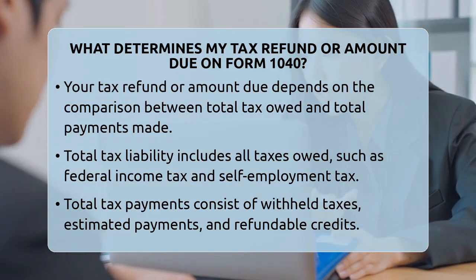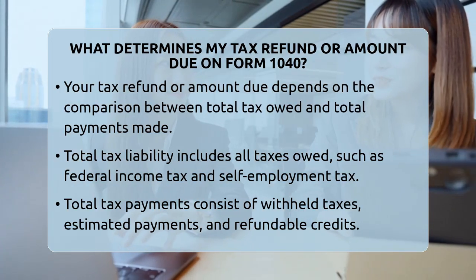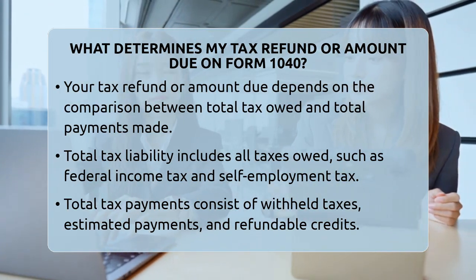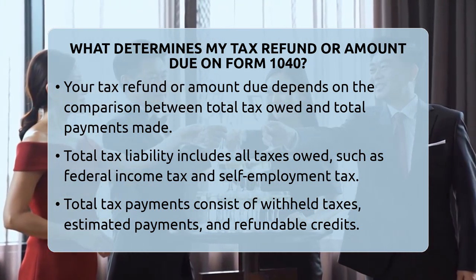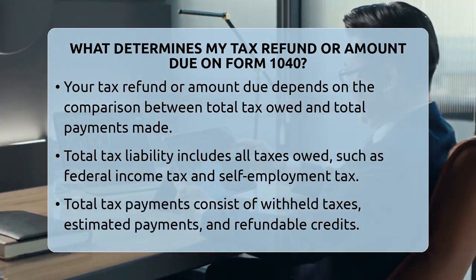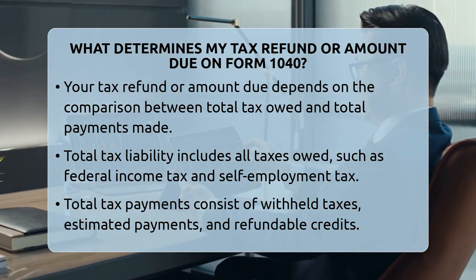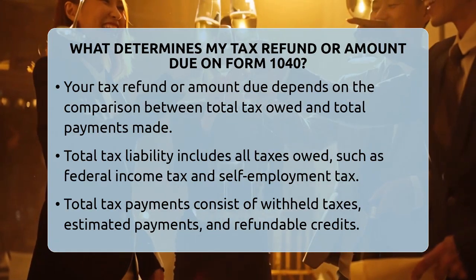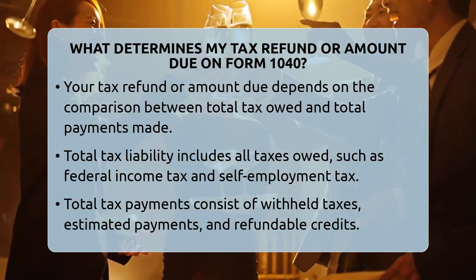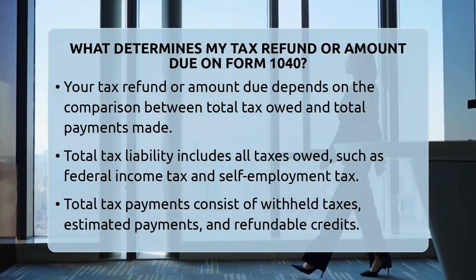If you paid more than what you owe, you get a refund. If you paid less, you need to pay the difference. The main parts of the Form 1040 that determine this are your total tax liability and your total tax payments. Your total tax liability is the sum of all taxes you owe, like federal income tax, self-employment tax, and any other taxes listed on your return.